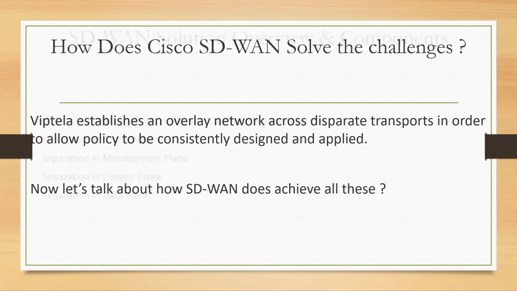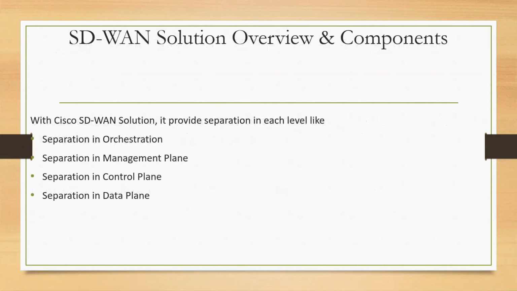So how it is all achieved is that it separated all the planes, so it created 4 planes, and those are all dependent on different components, and each component is independent of the others. So there are 4 separate planes: orchestration, management, control, and data.